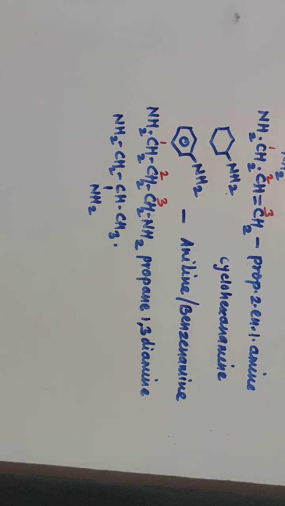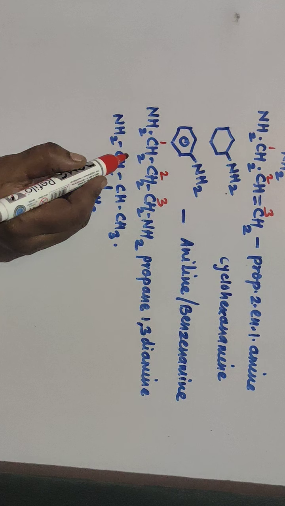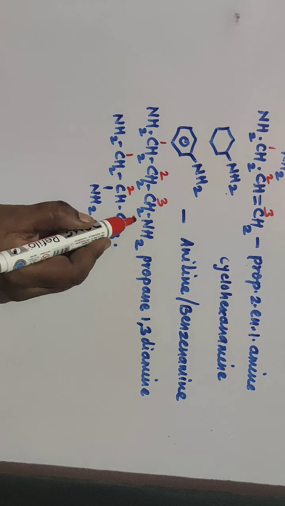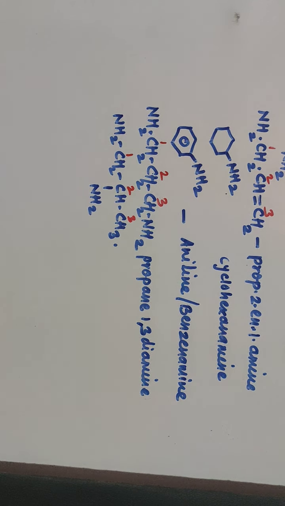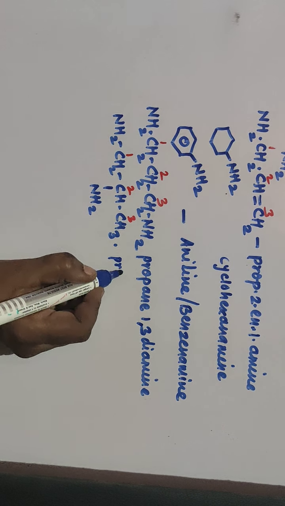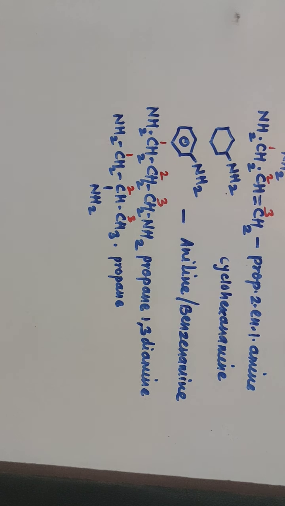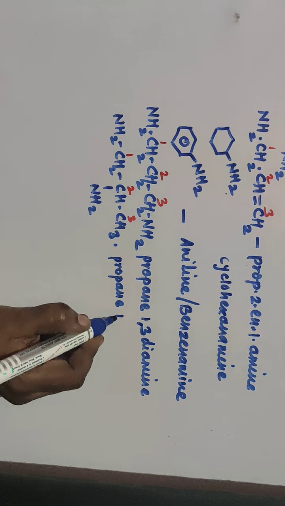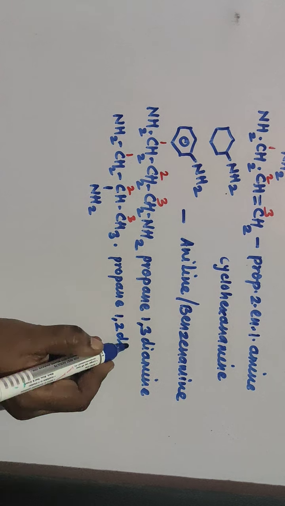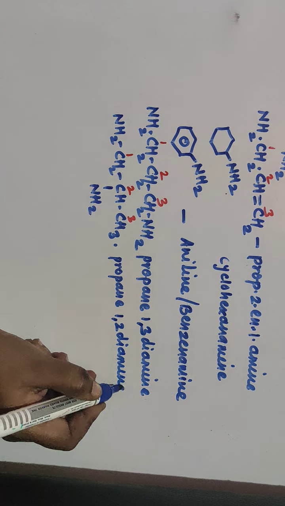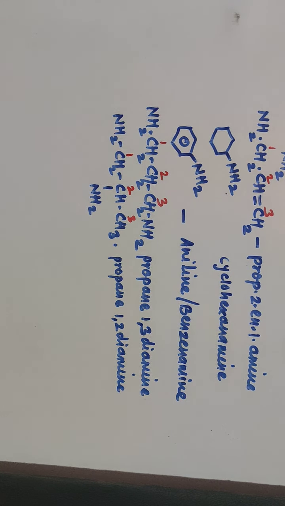So first you see position of the amino group. It is first, second, third, and hence it is a propane. As 2 amino groups are there, E of alkane gets retained, propane. Then 1, 2 diamine. So this is about the IUPAC nomenclature of primary amines when 1 and 2 amino groups are present in the compound. Now we'll go for the secondary amines.